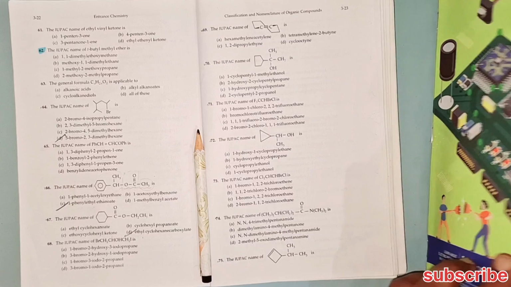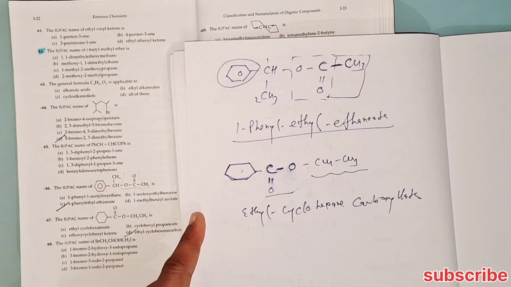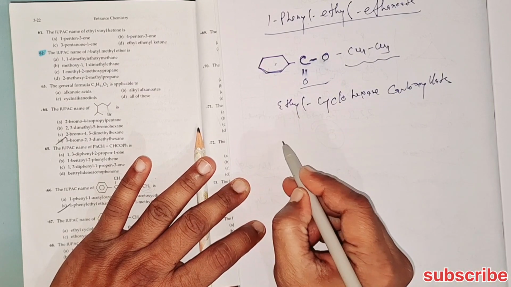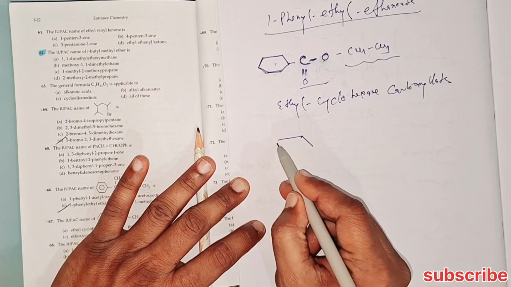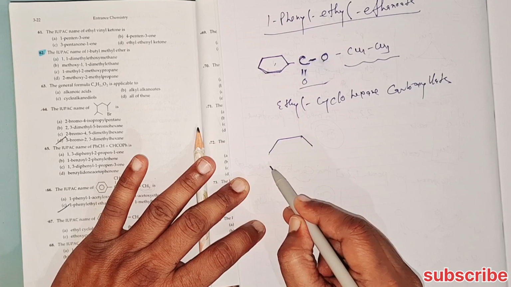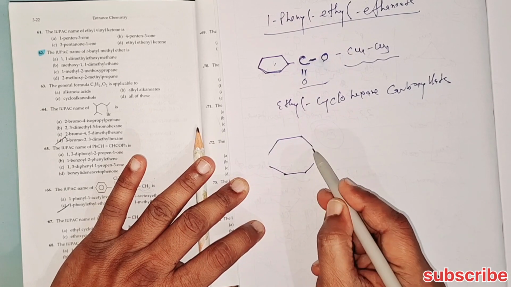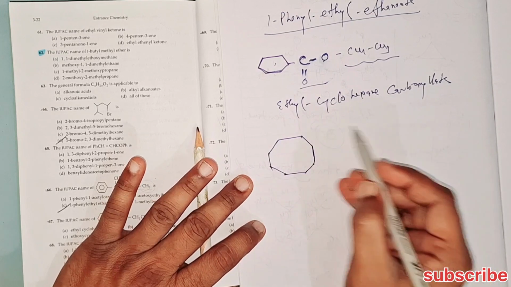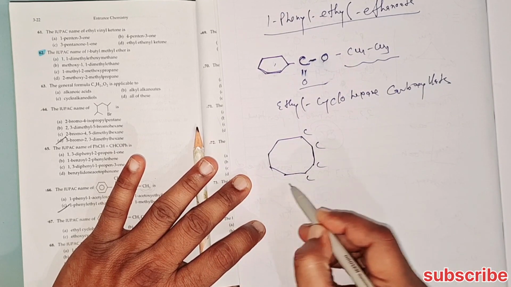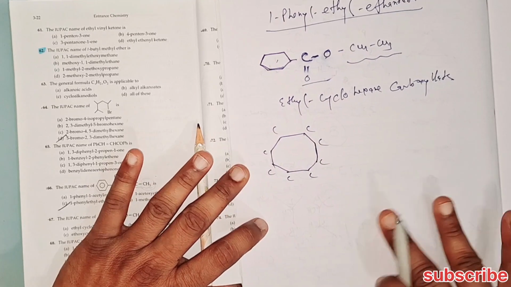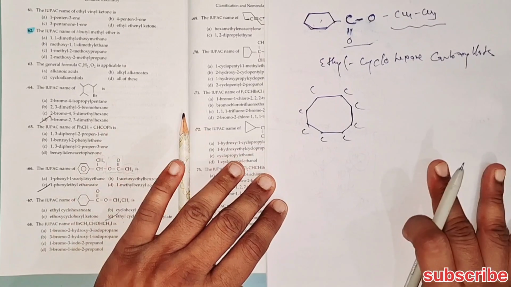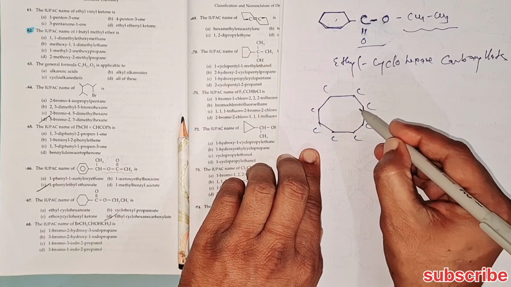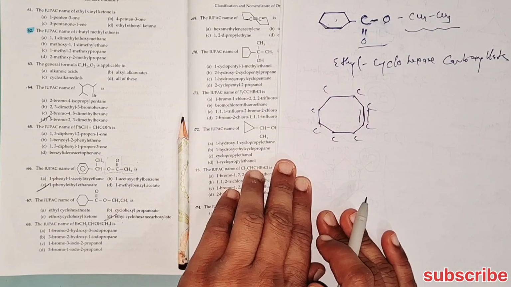We can draw this structure like this, and at any position the triple bond is given.